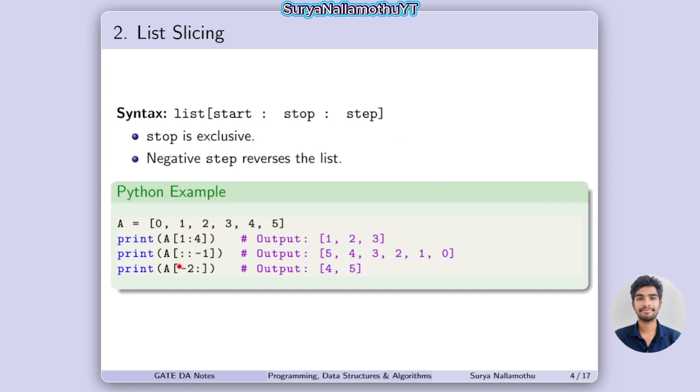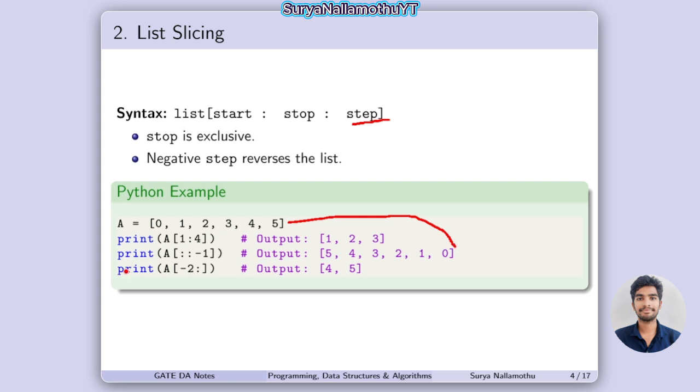Next, print A of colon colon -1. It means it is a step element. If the step element is negative, it helps to reverse the list. So that's why it happens here. It helps to reverse the list. 5, 4, 3, 2, 1, 0 is the output here.